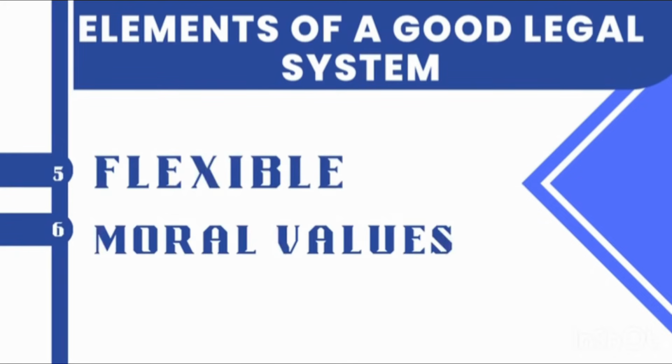And these are the things which are contained in what? In the Constitution. So the law must reflect the moral values. This is what we mean. So these are the 6 elements of a good legal system. If it contains this, then just know that it is a very good legal system.